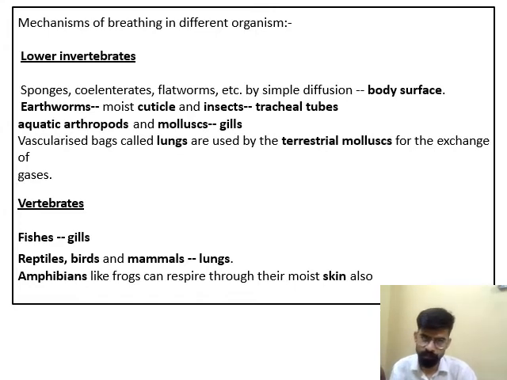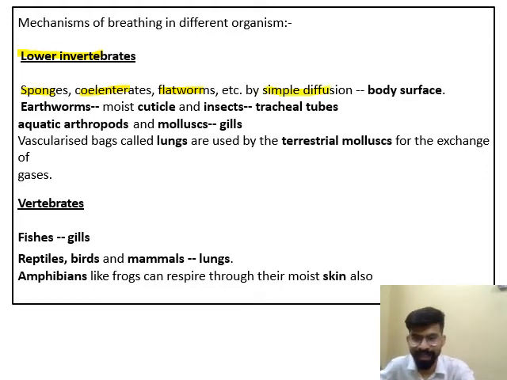So let's start. First, lower invertebrates. Lower invertebrates means the phyla Porifera, Coelenterata, and Platyhelminthes. These are some lower invertebrate members. Sponges, that is phylum Porifera, phylum Coelenterata, and phylum Platyhelminthes mainly breathe through a special mechanism known as simple diffusion.